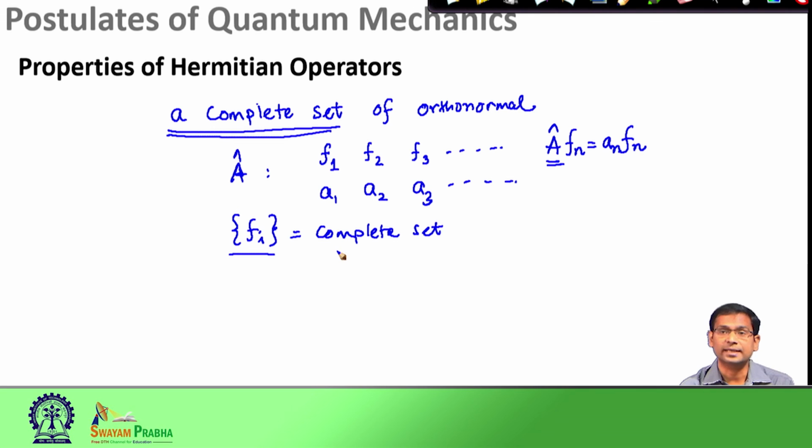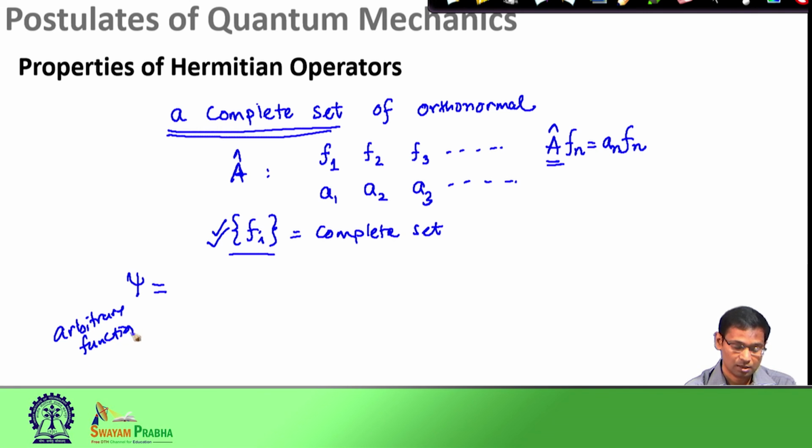When I say complete set, I mean that using these eigenfunctions f i, I can express any other arbitrary function. So, psi is any other arbitrary function which obeys all the limiting boundary conditions that the eigenfunctions of this operator follow.